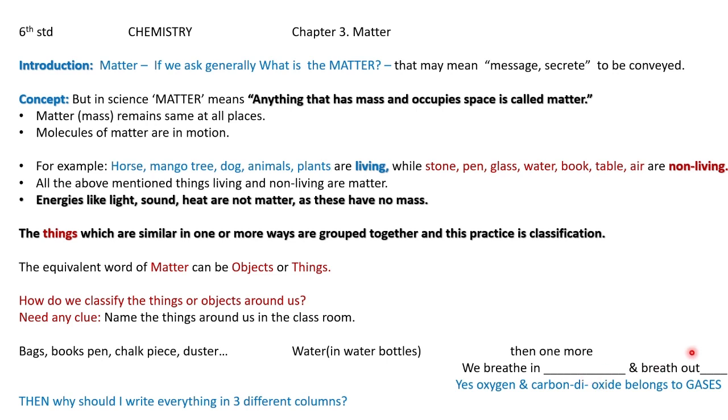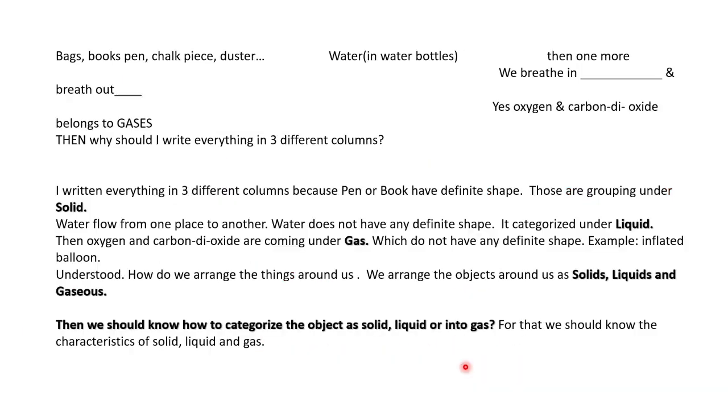The common name for oxygen and carbon dioxide is air. Air is in the form of gas. So the things around us can be classified as solid, liquid and gases. Why do I write this in 3 separate columns?